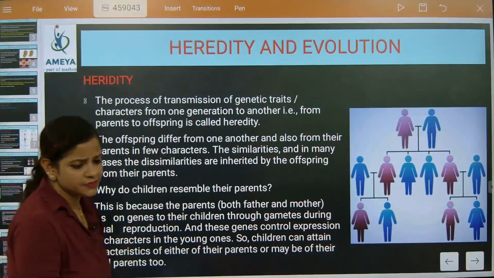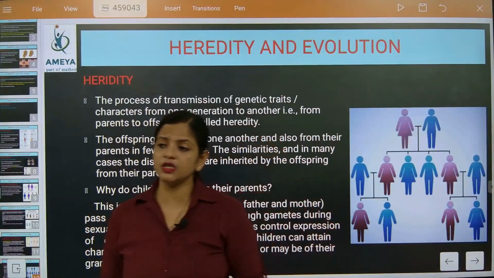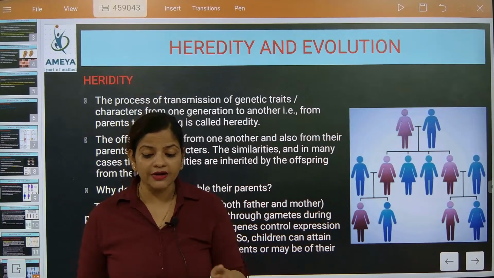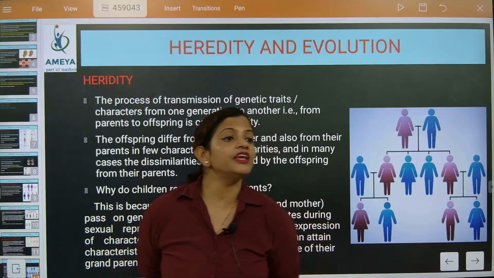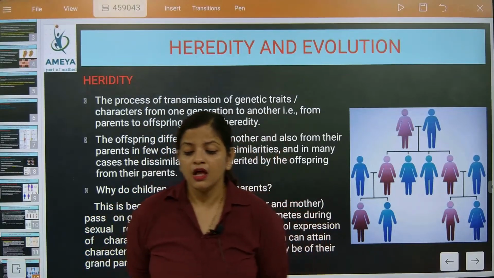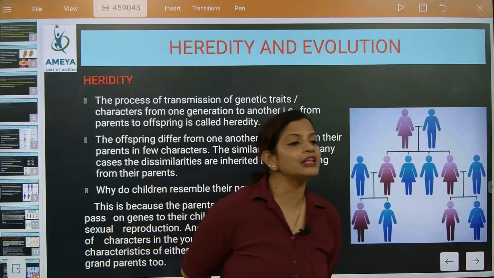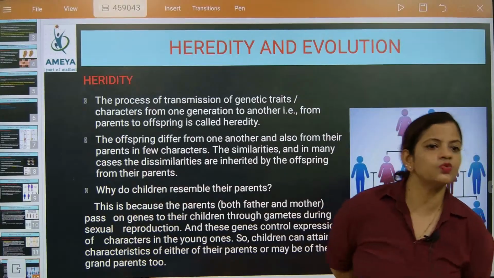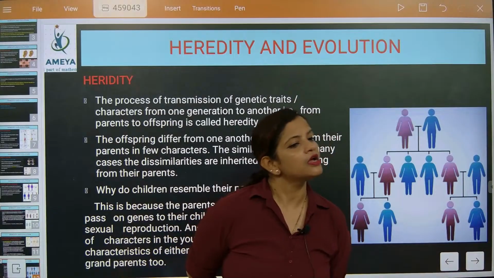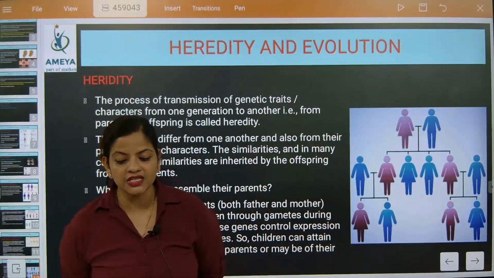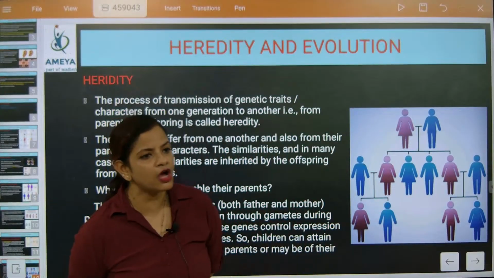So now, always one question CBSE is asking: is it possible that in sexual reproduction 100% copying of DNA will be done from a parent? The DNA will collapse. 100% copying from one single parent is not possible. It is exactly because of the selection. So that's what we discussed. Now 50% is taken from the father's side and 50% is taken from the mother's side. Very good, all of you. So 50% is taken from the father's side and 50% is taken from the mother's side.